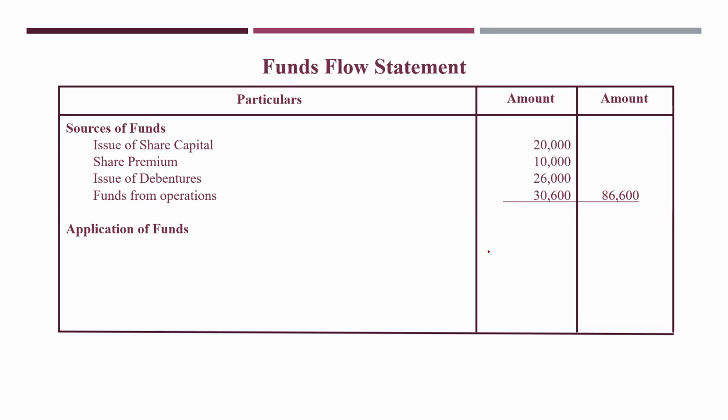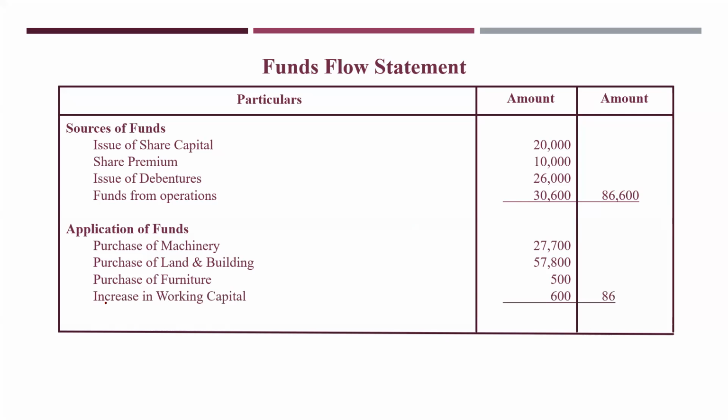Next, we have application of funds. Purchase of machinery, you have 27,700. Okay, from where you got it? In the previous step, I told you, the calculation of fixed assets. Then purchase of land and buildings, 57,800. Purchase of furniture, 500. Next, you will take increase in working capital. If there was a decrease, you would not take it. Now we have an increase in working capital, so you are taking that increase in working capital. And this total is 86,600.